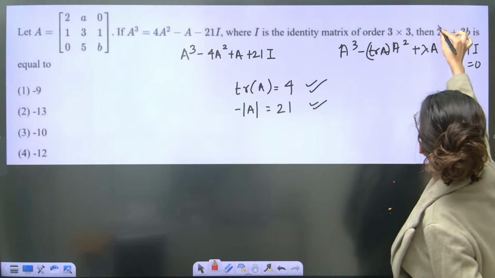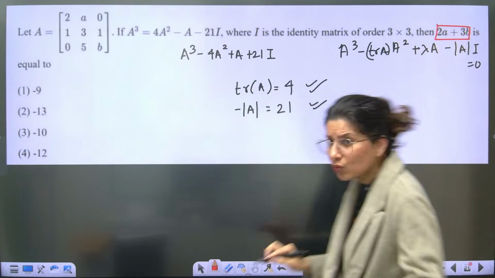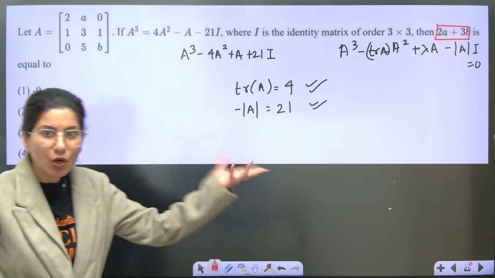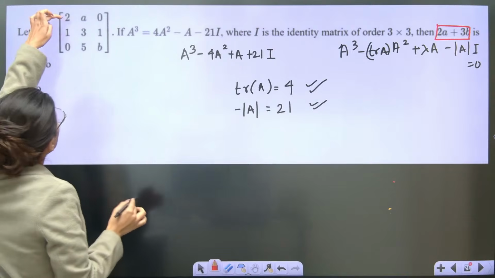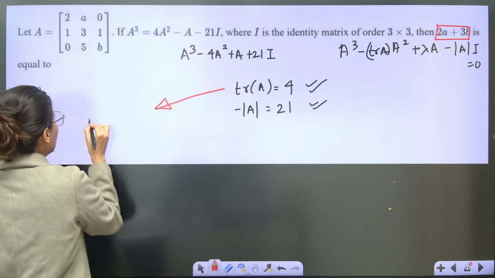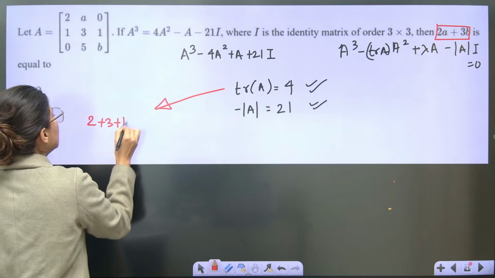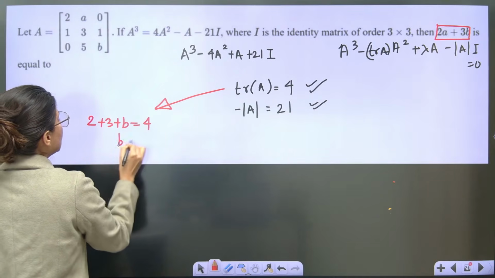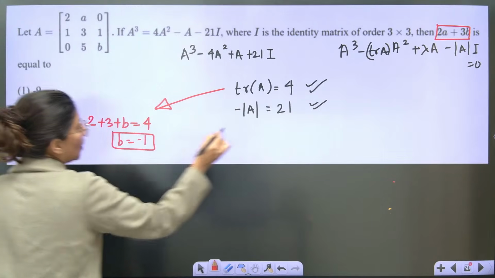And what you have to know is 2a plus b. You don't have to know the complete thing. The shortcut will be applicable. Trace of A is 2 plus 3 plus b, which is 4. So from here you can say 2 plus 3 plus b is 4, so b is equal to minus 1. That is one thing. What about this?